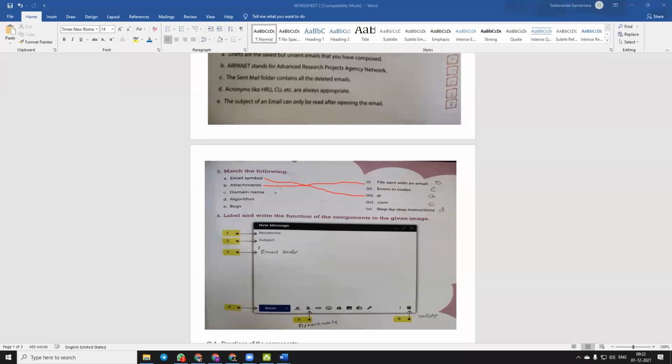Next, domain name goes with .com. Okay, algorithm goes with step-by-step instructions, V bit. Now question number E, box. Question number E goes with second bit, errors in codes. Okay.